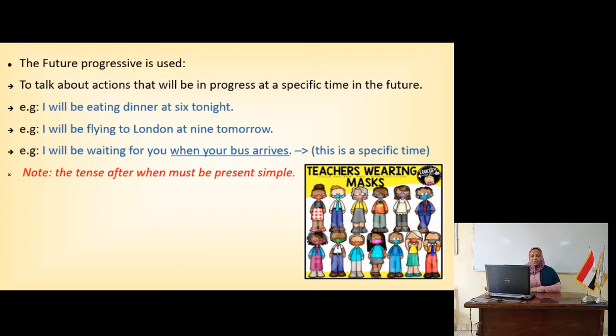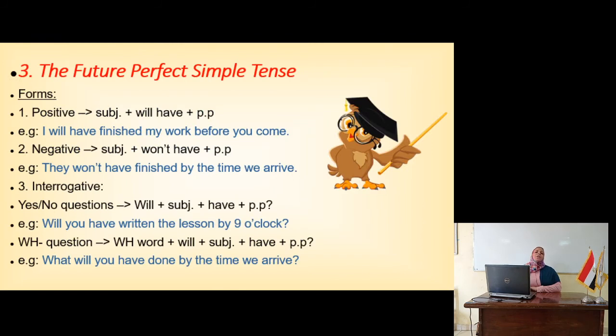I'll be waiting for you when your bus arrives. Now, after, when, I use, this is the certain time. When your bus arrives, this means the certain time. Okay, when you go home, it's a certain time because I mean the time that you arrive, the time that the bus arrives, the time that you get home. This is certain time. Okay, the tense after when must be present simple. As you see here, your bus arrives, because I use after when the verb present simple. In the next slide, I have another kind of future.